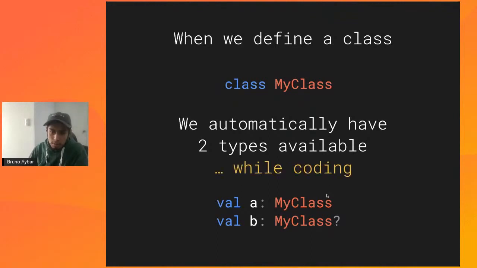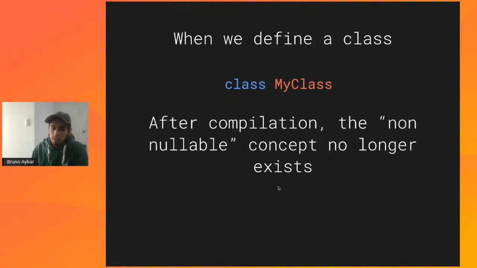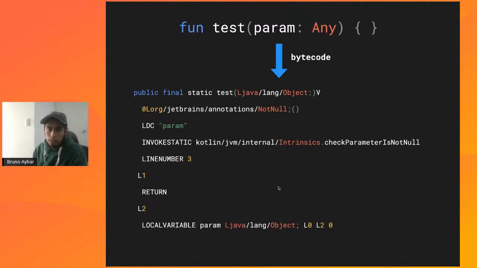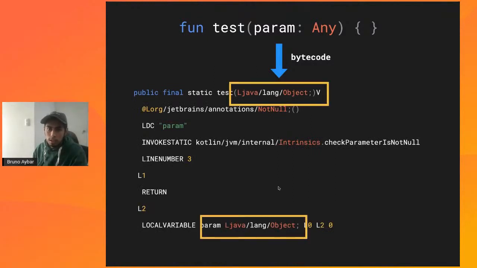However, those two types are available only while we are coding, right? Because after compilation, this non-nullable concept that we used to have no longer exists, all right? And to see that, we will go back to the example that we had before, in which we declare an any parameter, and we go to see the bytecode. We will notice that it's written down as an object.